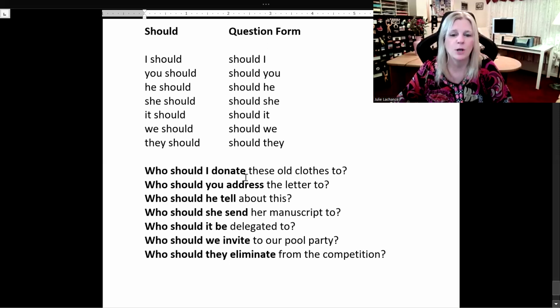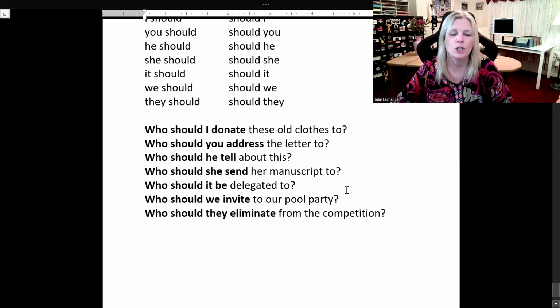Who should I donate these old clothes to? Who should you address the letter to? Who should he tell about this? Who should she send her manuscript to? Who should it be delegated to? Who should we invite to our pool party? Who should they eliminate from the competition?